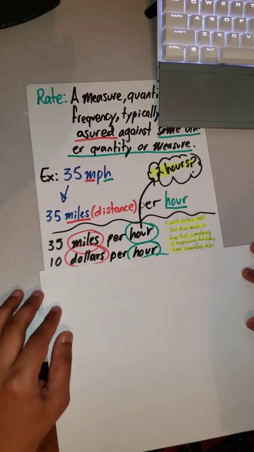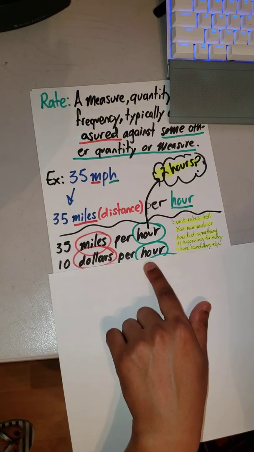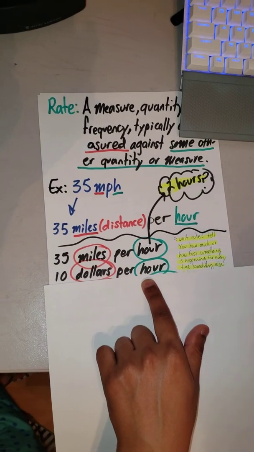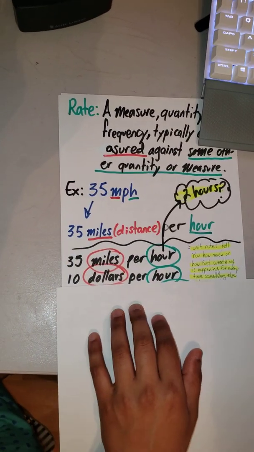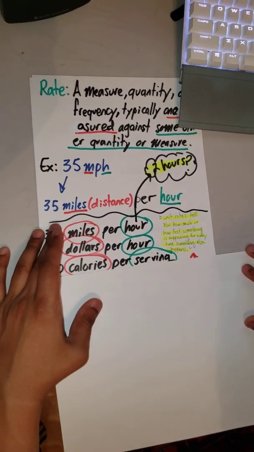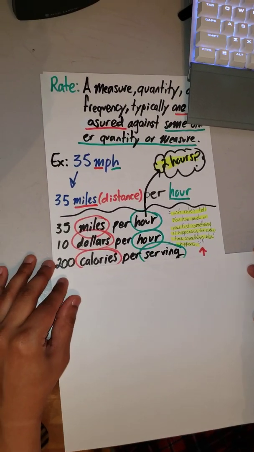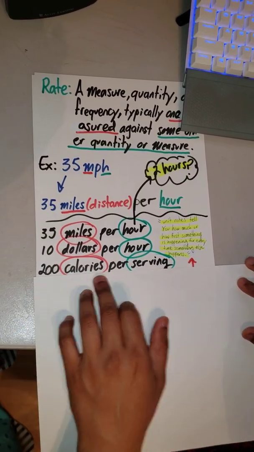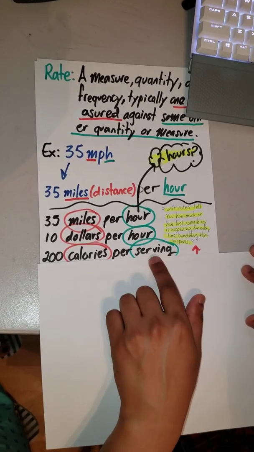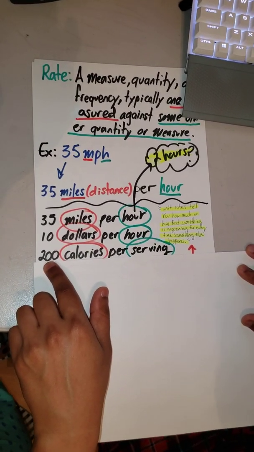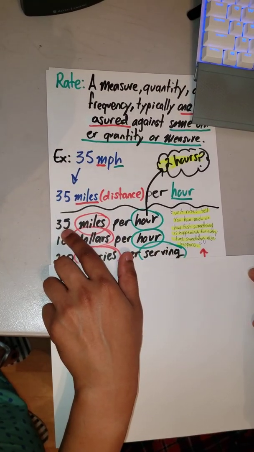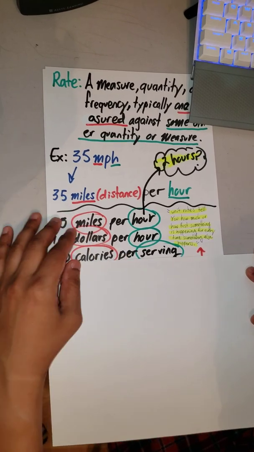A unit rate could also be seen as $10 per hour. Maybe you work in a certain place and you want to find out what the pay rate is. Well, the unit rate or the pay rate would be that in 1 hour you're making $10. What if I decide to eat something and it says that every serving is 200 calories? Well, if you eat twice that serving, you would be eating 400 calories. So these standardized rates here are also known as unit rates.